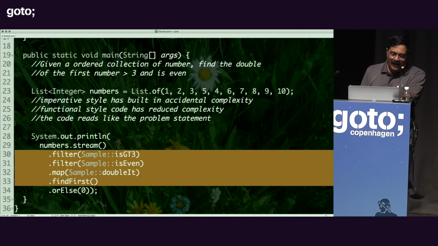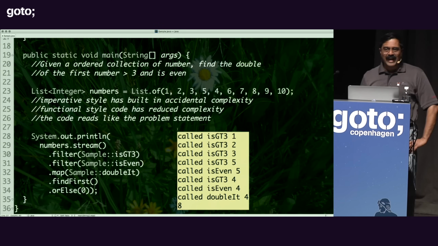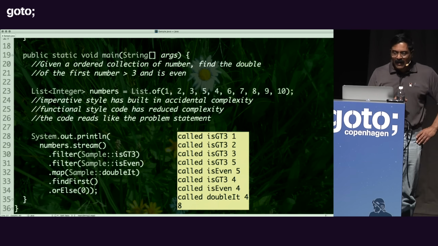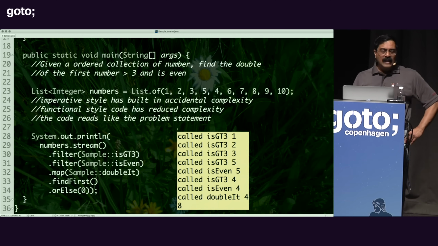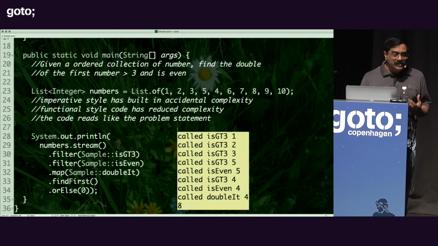And at that point, it's going to do minimally what's expected. So if I run this code, notice that we have exactly the same sequence of evaluation, 8 calls to this function, no more and no less in this particular case. So the functional style code is as efficient as the imperative style code when it comes to the number of computations it performs, and laziness really brings us that.